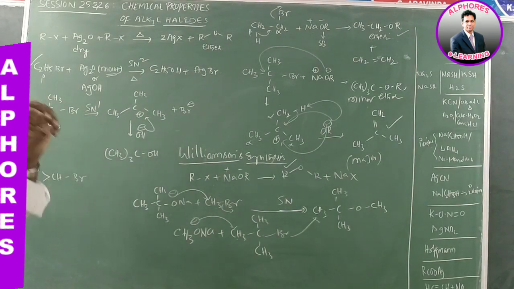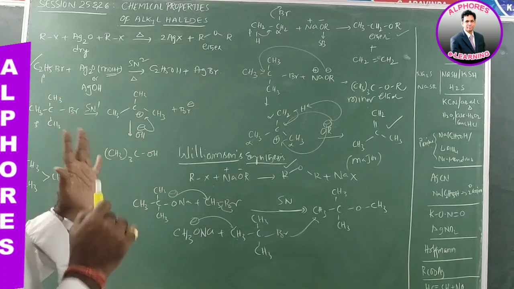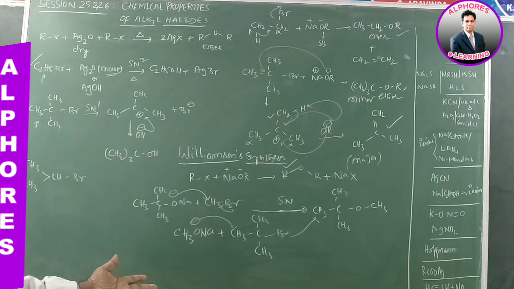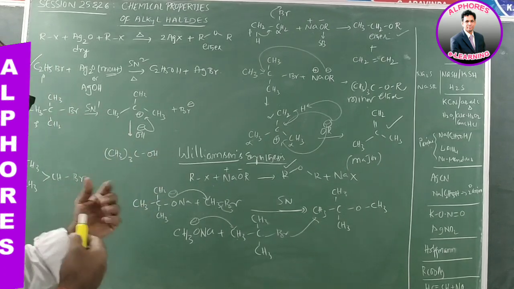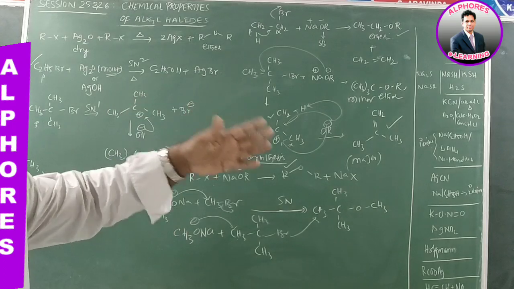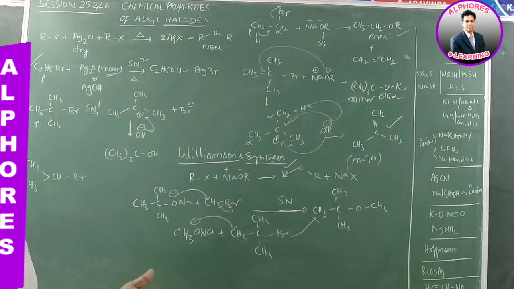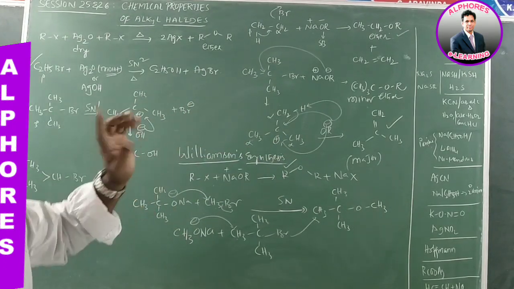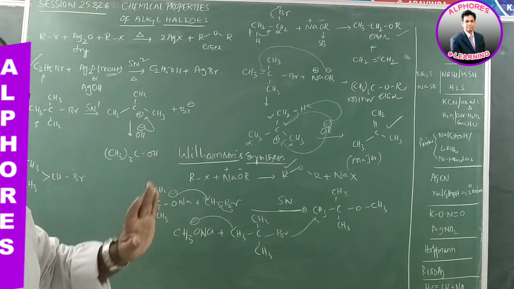So in nucleophilic substitution reactions, aqueous KOH or aqueous NaOH, similar to that, moist silver oxide functions similarly. Moist silver oxide is nothing but AgOH. NaOH is a metal hydroxide, AgOH is also a metal hydroxide. We get the same properties, meaning we get the same products, no doubt about that.